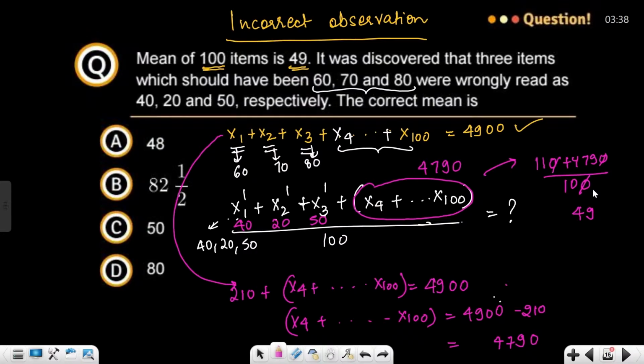Hold on. This is 4900 minus 210. See, 4900 minus 210: 0, 10 minus 1 is 9, then 8 minus 2 is 6, and 4 remains 4. So this is 4690. And this is 4690 plus 110.